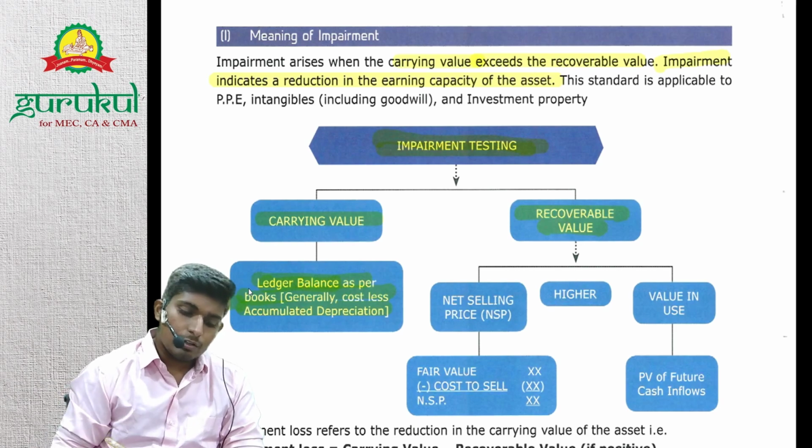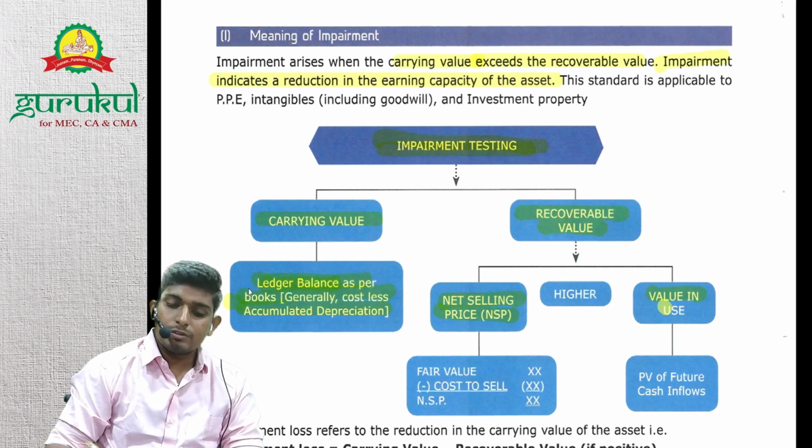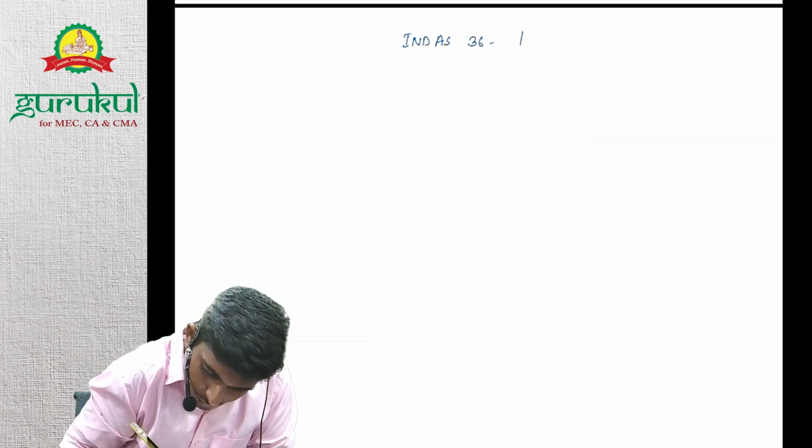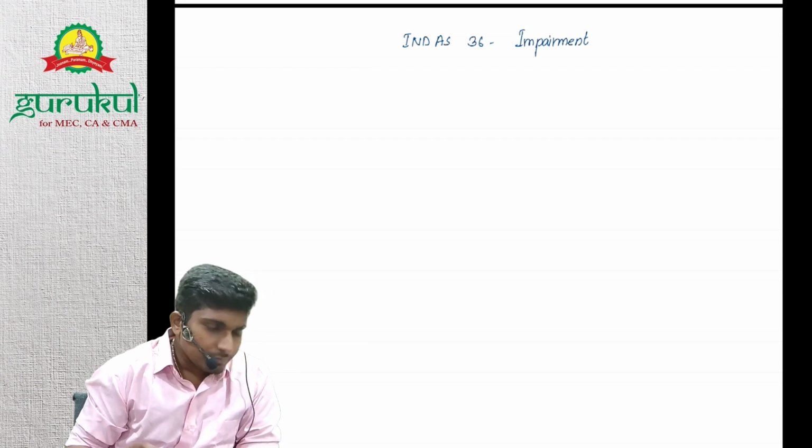It's basically the higher of net selling price or value in use. Right?